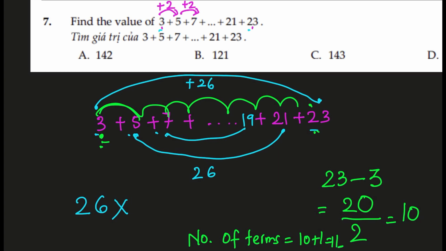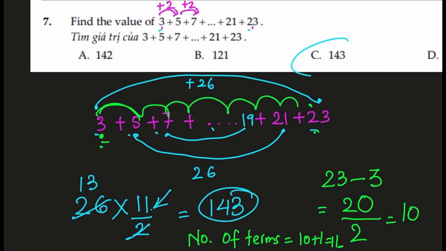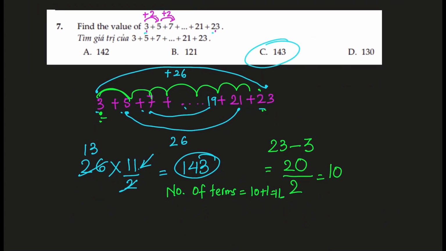So our pairs are 11 divided by 2, because every pair requires 2. 11 is an odd number, so there will be a half pair. If it was an even number, we would have full pairs, but because we have an odd number, we have to divide it by 2. So let's calculate. It is 143. We found our answer, 143.